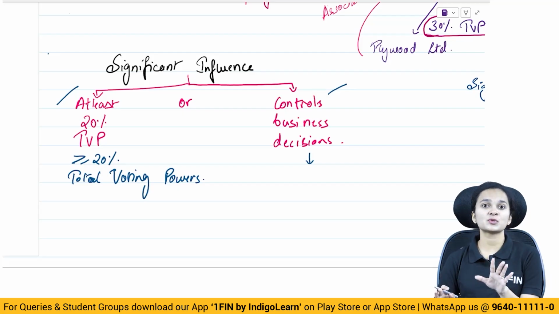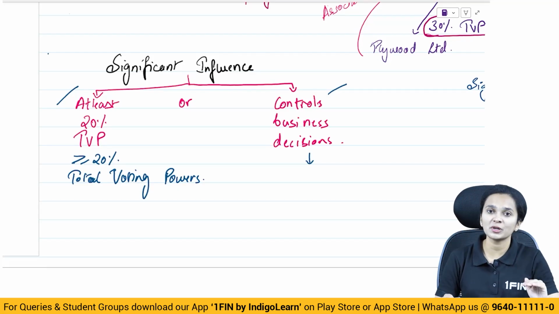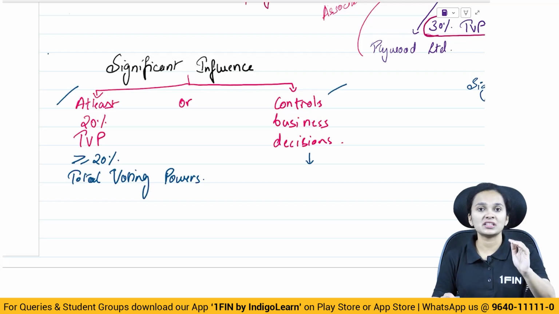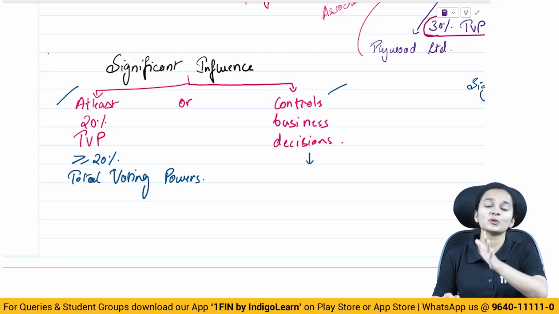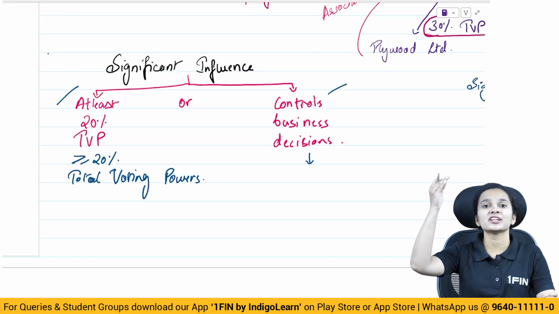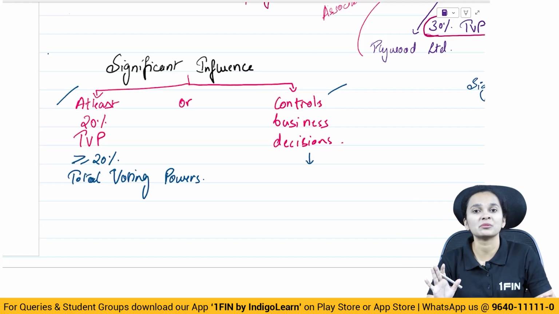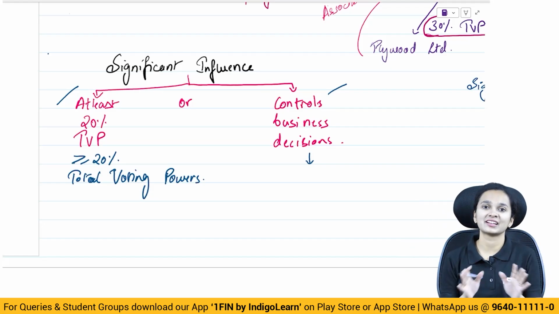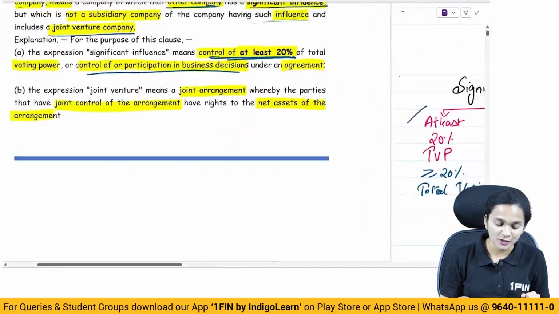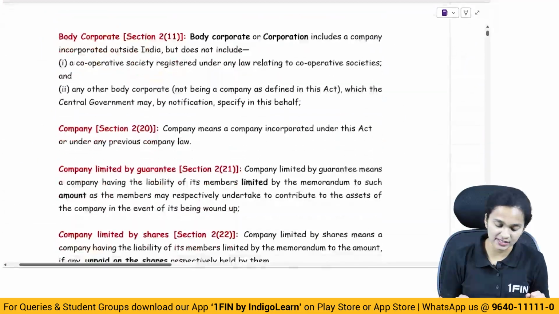So what is an associate company? Where one company has significant influence over the other. What does significant influence mean? Significant influence means that one company controls at least 20% of the total voting power in the other company, or participates or controls in the business decision. So those type of companies are associate companies. So that was the definition of associate company defined in section 2 clause 6.